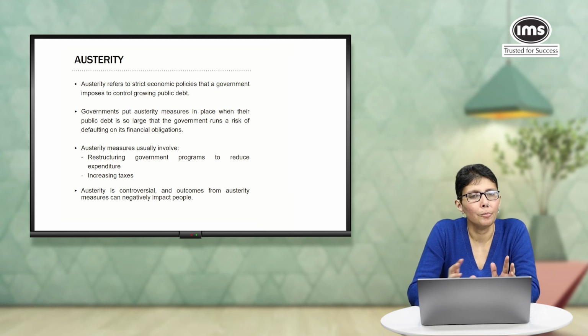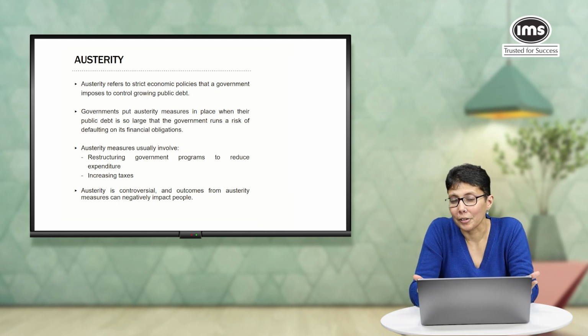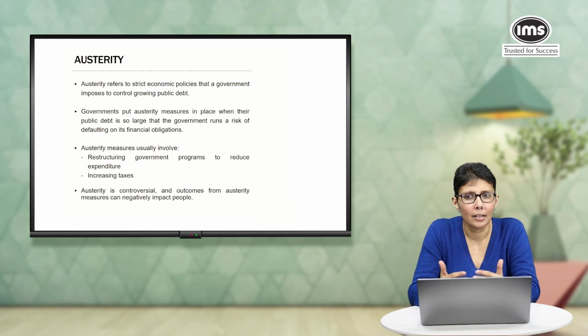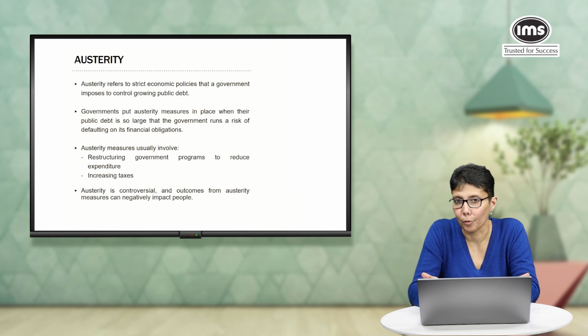On the whole, when the government is facing an economic crisis, just like if we were about to face bankruptcy, we would normally try to curtail our expenses and try to generate more income. And that's exactly what austerity is intended to do also. So it refers to strict economic policies that the government imposes to control growing public debt, because the government does not want to borrow more money because it's already kind of facing a crisis.